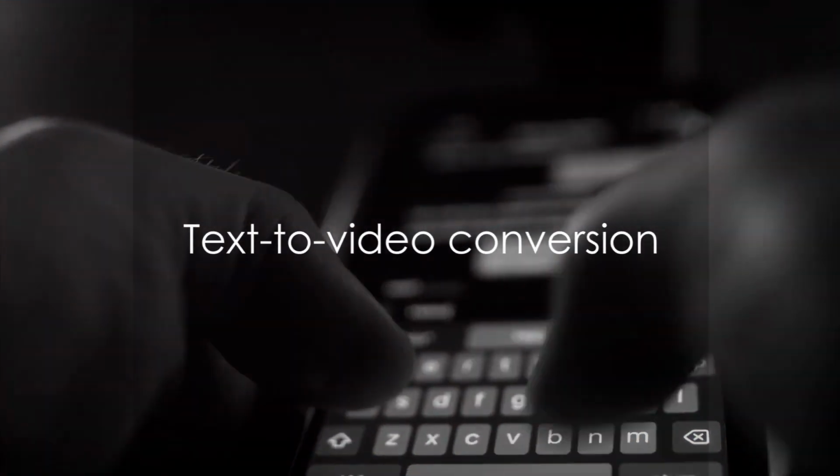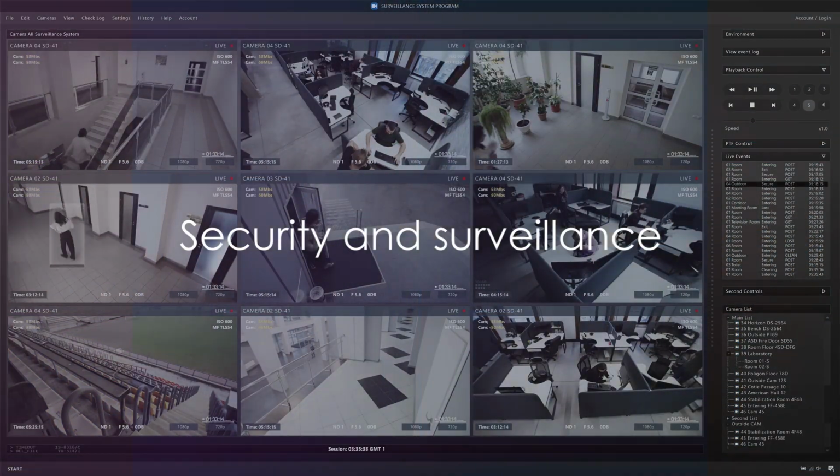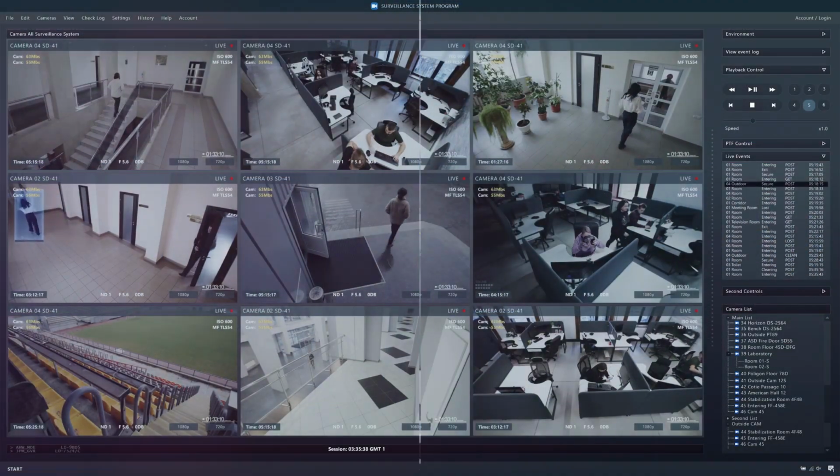Lumen5 and Synthesia are leading in the field of text-to-video conversion. They transform written text into engaging video content. In the security and surveillance industry, BriefCam and Avigilon offer state-of-the-art AI solutions.